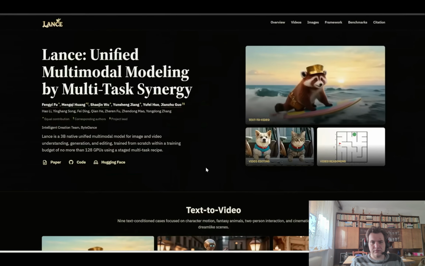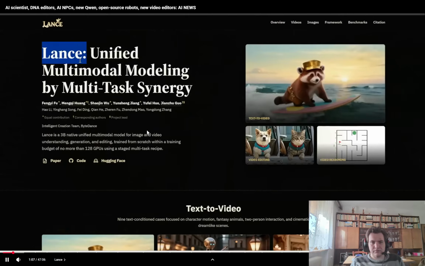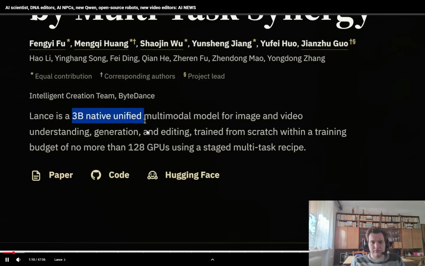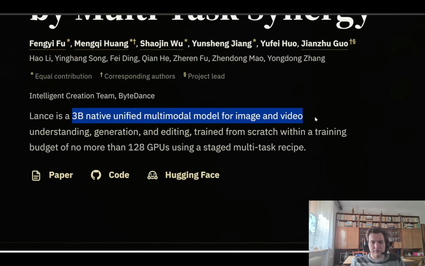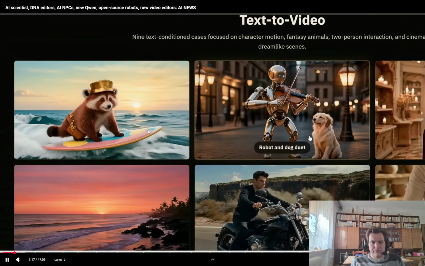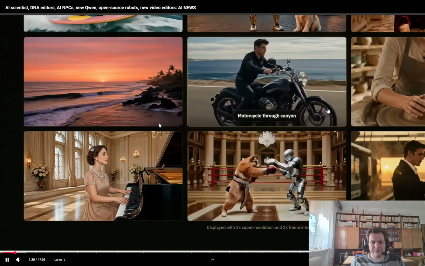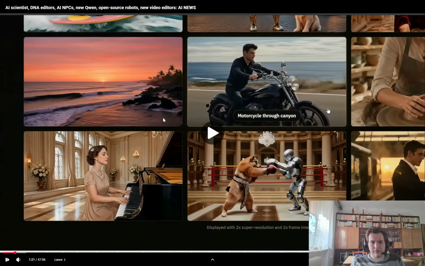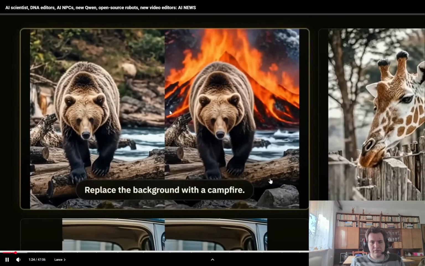First up, ByteDance releases a really powerful multimodal model. It's called Lance, and this is just a 3 billion parameter unified multimodal model for both images and videos. This can do text to video. In other words, it can take your prompt and turn it into a video. Now, the video quality isn't great, but this isn't meant to be state-of-the-art for just video generation. This can also edit existing videos.